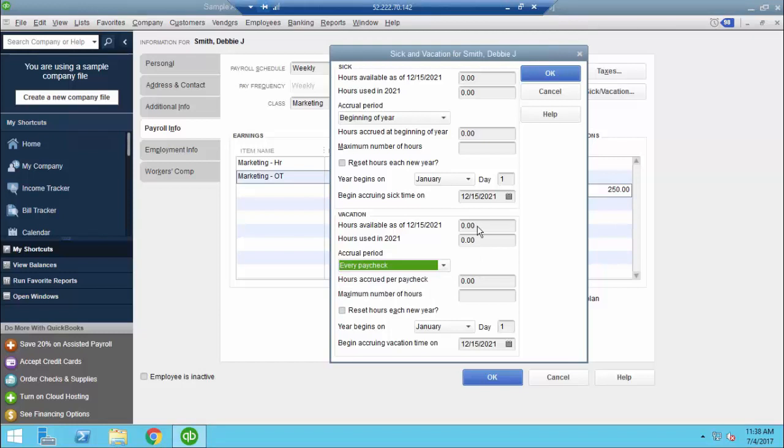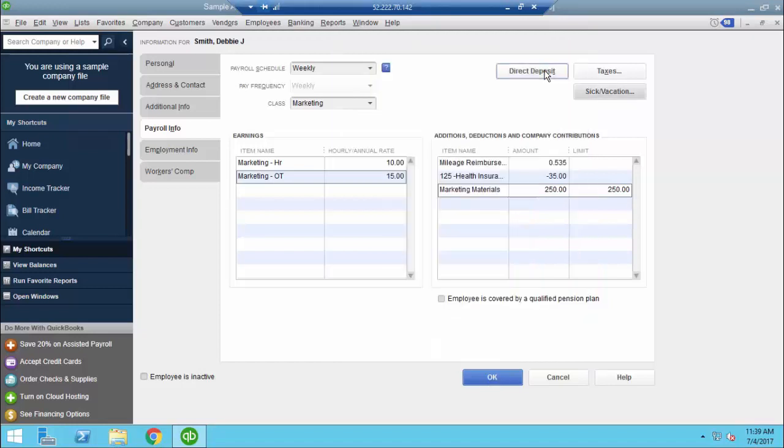She is a brand new employee, so she has no hours available and she has no used hours. The hours that she's going to accrue per paycheck is going to be 3.33. And you saw the little notice there when I use more than 2 decimal points. You can only have up to 2 decimal points. And the max number of hours that she can accrue is going to be 80 per year. You have the option to reset those hours, so if it's a use or lose, which in most cases it is, you would click this reset hours at each new year. So come January, her hours would go back to 0 and she would start accruing again. And then you select OK.